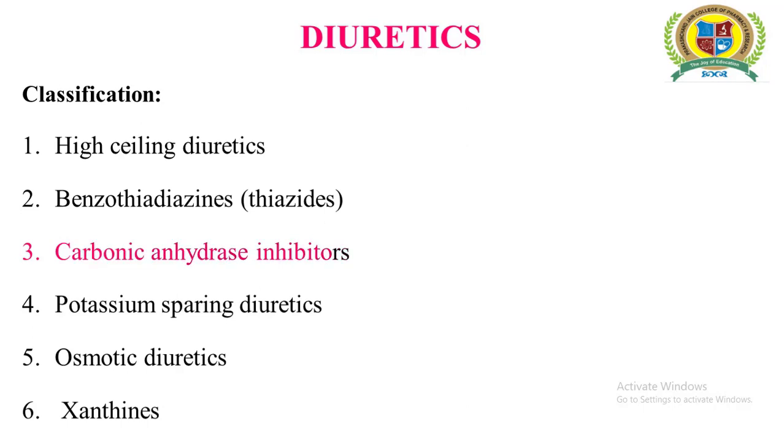From the last some lectures, we are discussing antihypertensives and diuretics. In the very last video, we got introduced to the diuretics, their mechanism of action and their classification. We also got introduced in detail to the loop diuretics, also known as high ceiling diuretics, and benzothiadiazines, also known as the thiazide diuretics. If you want to see that video, you can just click the link shown at the upper side of this video. As I said, in this video we are going to discuss the carbonic